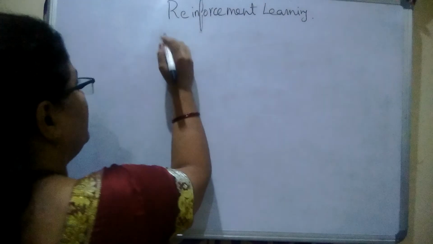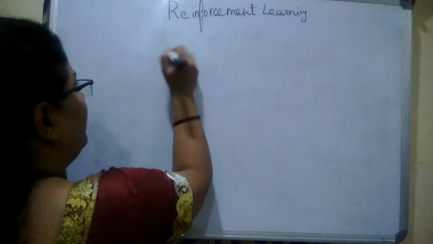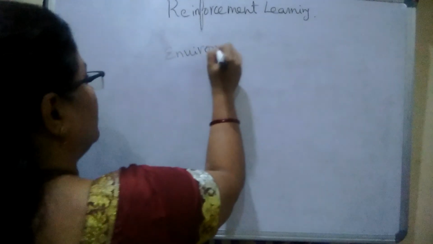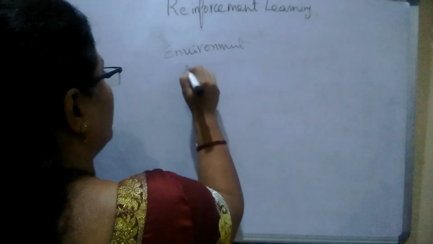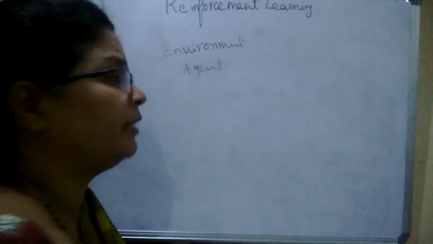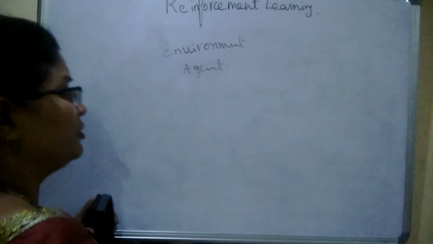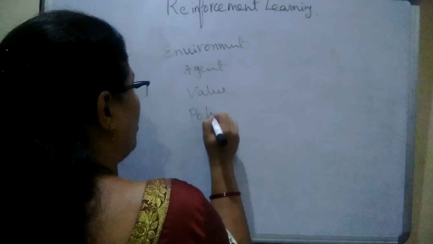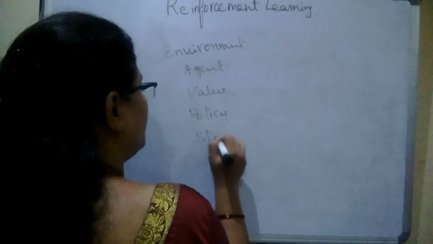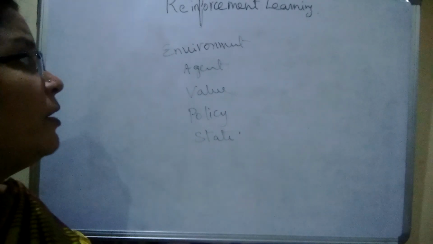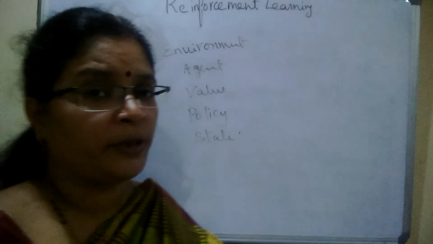The first one we need to talk about is the environment. In which environment it works, what is the name of the agent that is going to work in that particular environment, what is the value it is using, what is the policy it is using, what is the state it is in. So all these are the terms we need to remember while working with the reinforcement learning environment.